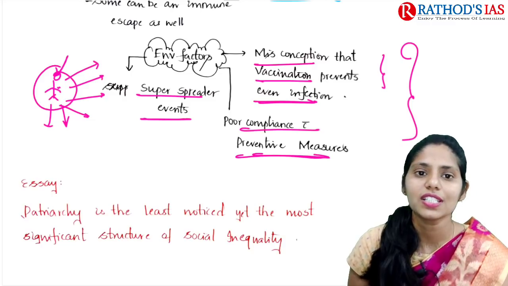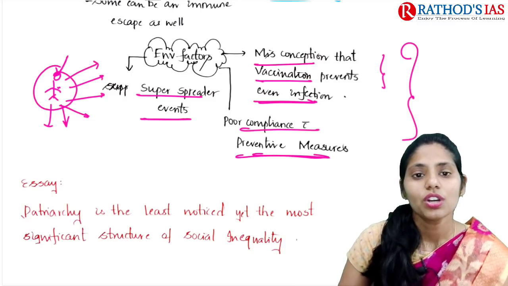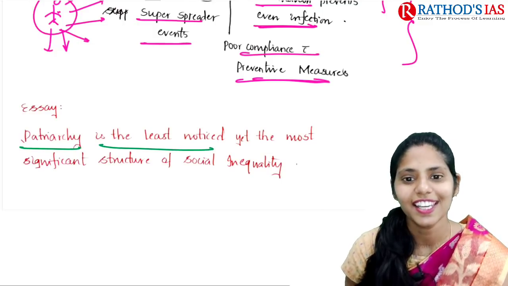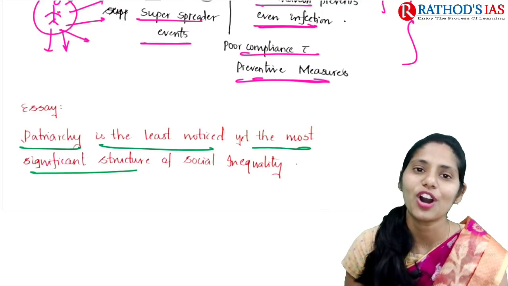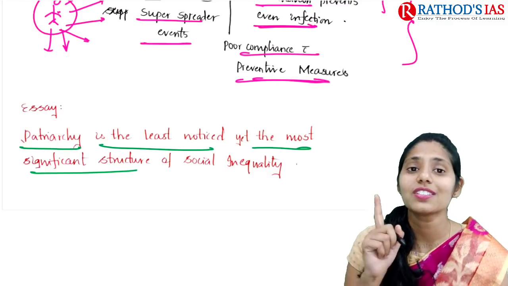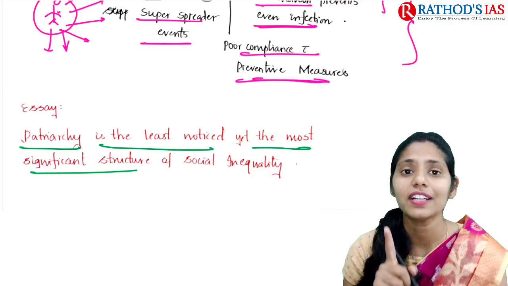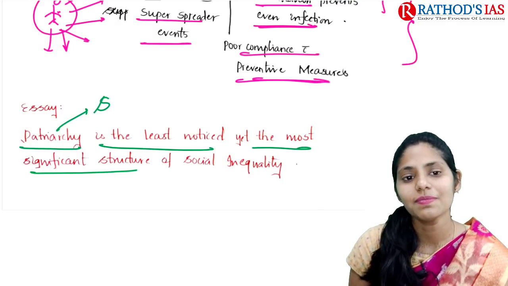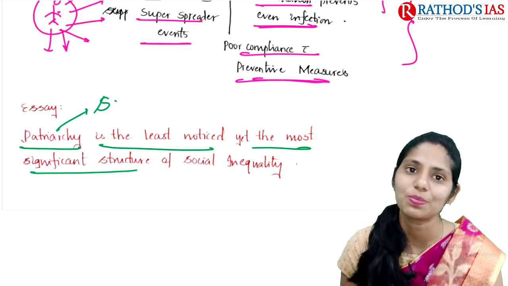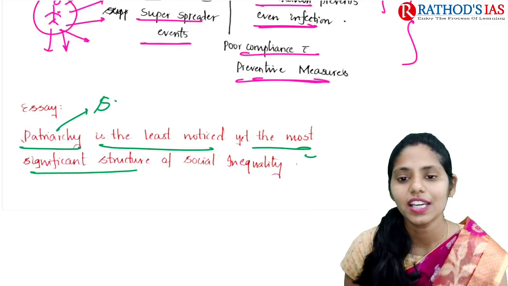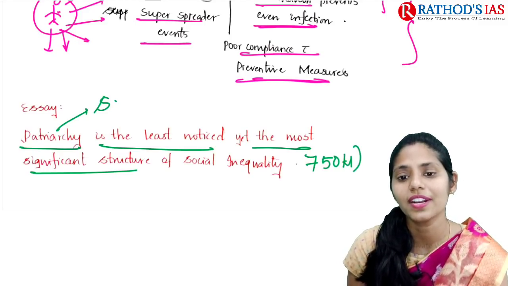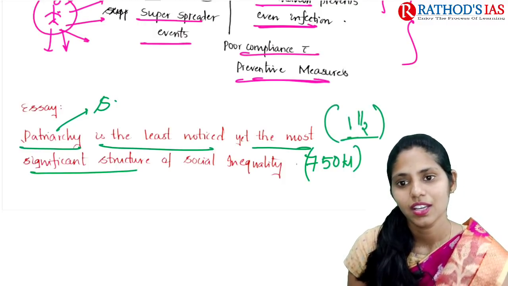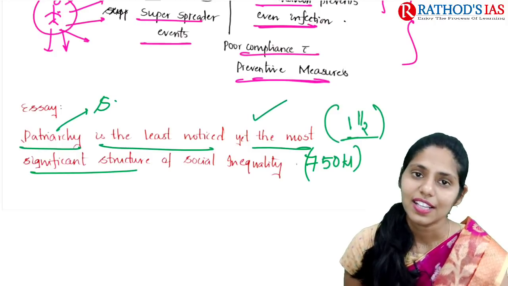And now let us see today's essay. Today is Sunday, right? So if you see the essay: patriarchy is the least noticed yet the most significant structure of social inequality. This is such a good topic and you can write a best essay on this. This topic is important from the social issues, society point of view. Try to write the essay, and you should not cross more than 750 words, and you have to write this essay within 1.5 hours. Okay, so try to write this essay.